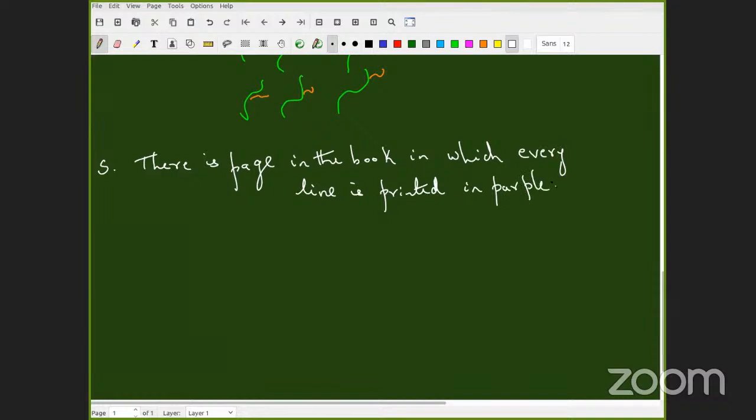There is a page in the book in which every line is printed in purple. This is my statement.